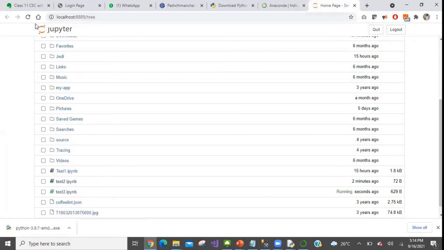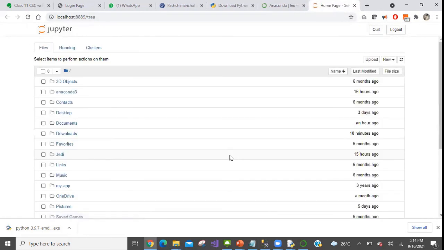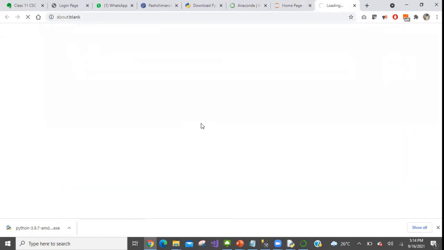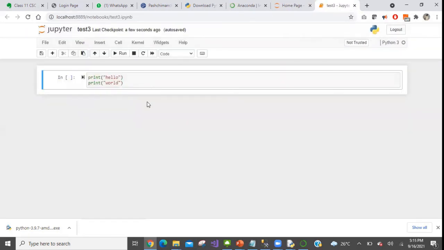Let's again go to this our home page. Go to this test3 we just saved, and here you should see your 2 lines of code. So this is how you can work in script mode, that you need to give it a name and you need to click save so that it is saved. So that is in script mode. So we are done with our